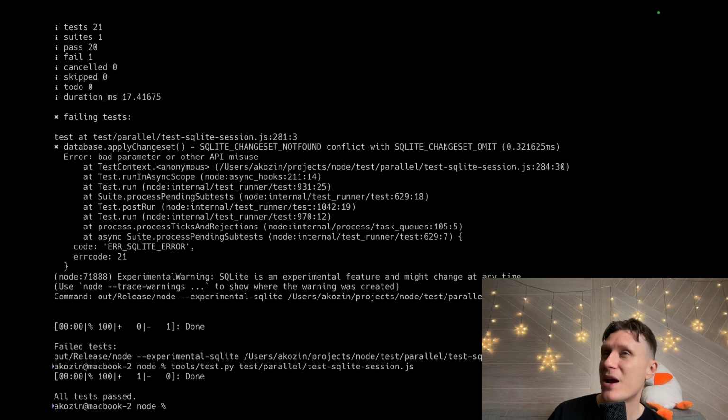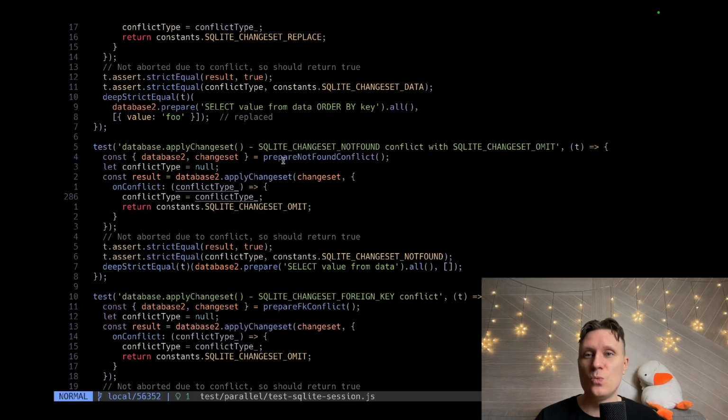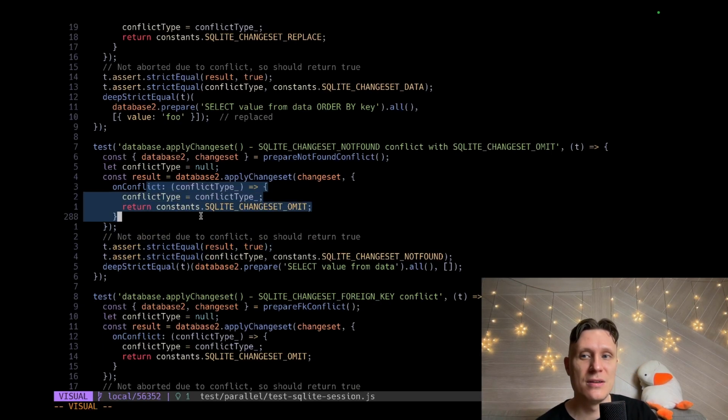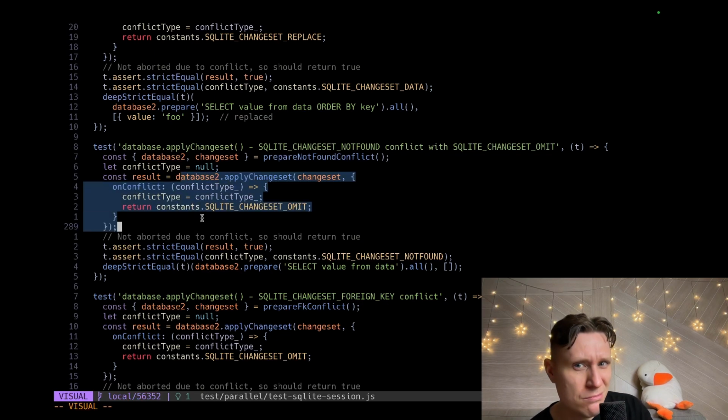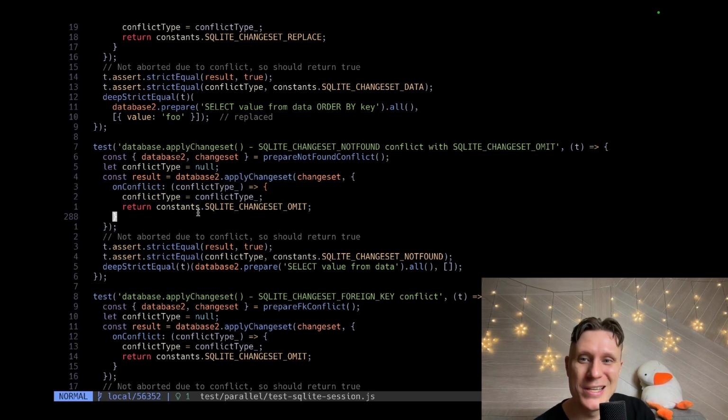the main branch into our Node.js executable, C++ executable. So this is why this executable contains this fix, but in reality we need to apply it. Okay, let's dive deeper. We can run the test. Frankly, we more or less understand what we should do. So we try to delete something that does not exist, and we return omit that should do nothing. Basically, do nothing, and result should be true.